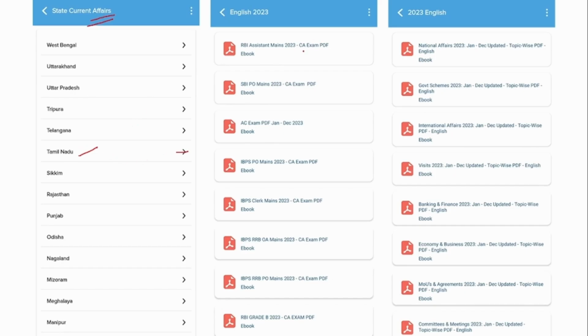Apart from that, we also provide PDF from the exam perspective. Suppose you are preparing for RBI assistant mains, then this tab will contain 5 to 6 months of current affairs, which has high probability of being asked in RBI assistant mains. Similarly for SBI PO, RRB PO, clerk mains, all these are being given under this section. And also we provide separate topic-wise current affairs like national affairs, government schemes, international affairs, banking and finance, economy and businesses, MOUs and committees and meetings. All these different types of news are segregated in these particular categories.